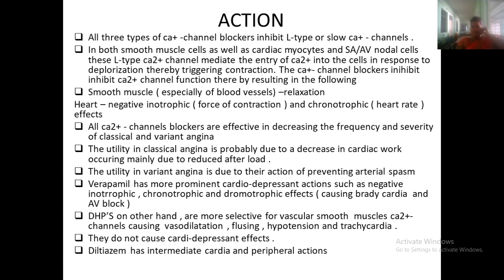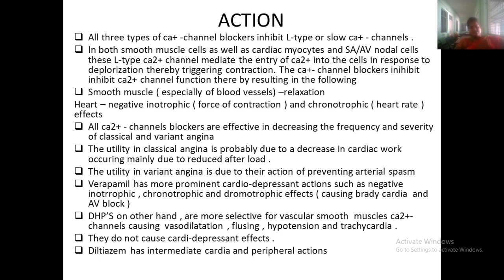Verapamil is the more prominent one. It is a cardiac depressant. It causes a negative inotropic effect, and negative chronotropic and dromotropic effects, causing bradycardia. If given inappropriately, it may have bad effects on the heart, so it is given accordingly.